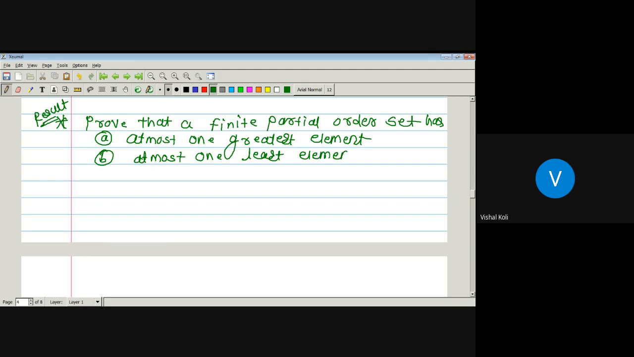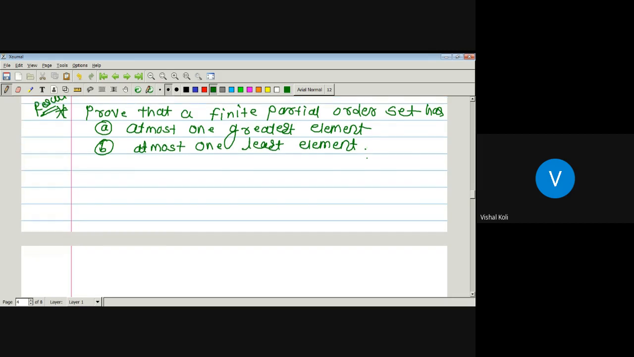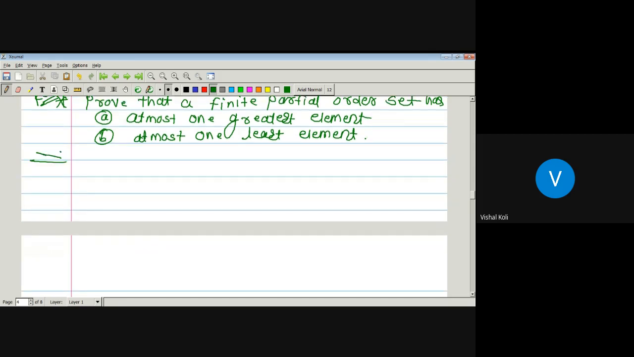Okay, so if there is a finite partially ordered set, then we have to show that if the greatest element exists, then it is unique. Similarly, if the least element exists, then it is again unique. A finite partial order set means a poset having a finite number of elements. So first we will prove the first one. Let a and b be greatest elements of the finite poset.